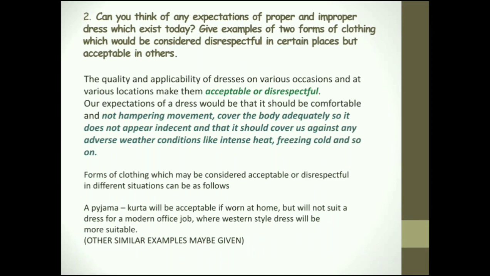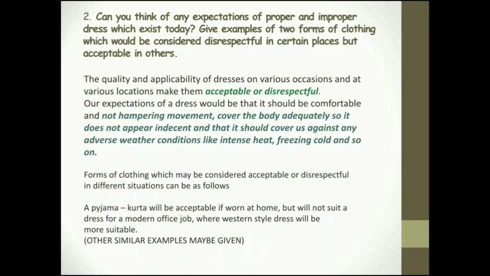So people wear or choose a particular dress because it is comfortable for them. Yes, but the applicability is also a great matter. And that is why we can see a lot of unnecessary debates between people in society itself. Even if you switch on the media, you have a lot of debates where people just argue saying that this is something I'm comfortable with. But what about the applicability? What about the quality that you are projecting on yourself? Think about it.